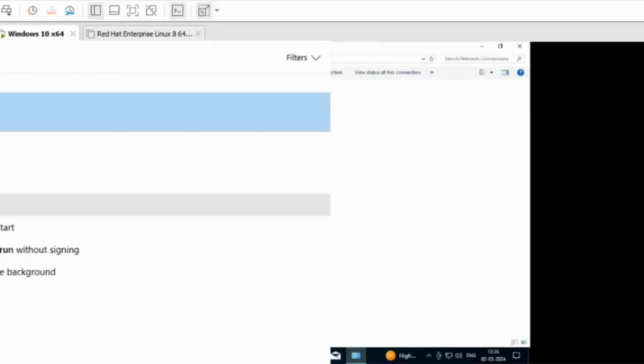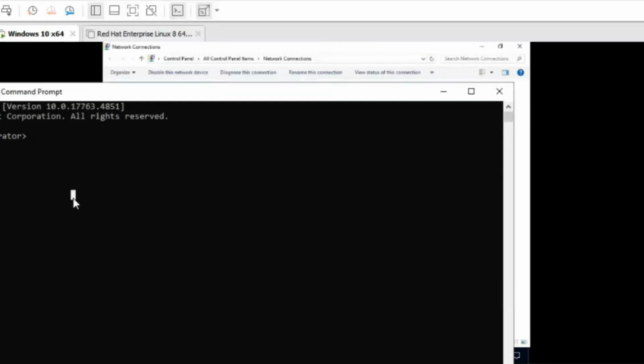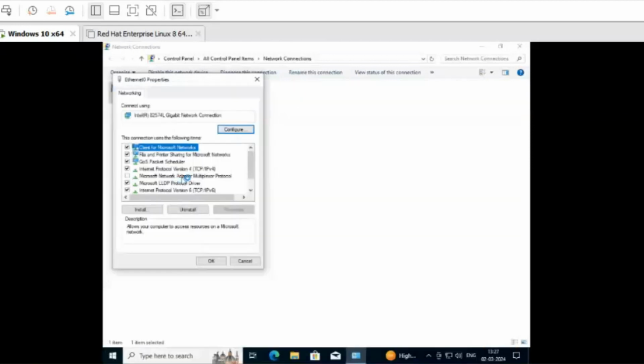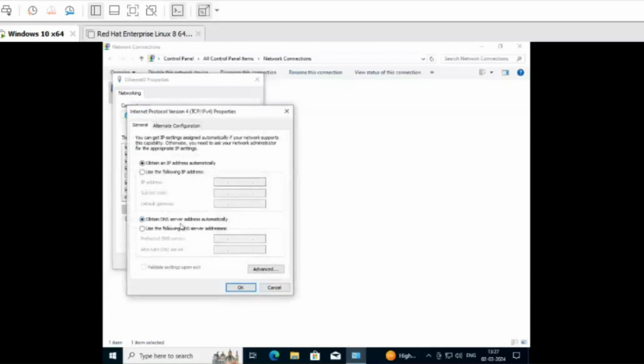I will open the CMD of the server directly and run ipconfig. My server IP address is 192.168.87.41. So I will assign this IP on this machine: Internet Protocol version 4, then properties. Here in the DNS field at the bottom side, you don't need to change anything on the upside. Just click on the bottom side, use the following DNS server addresses, and type that address, 192.168.87.41. This is my server IP. Then okay.